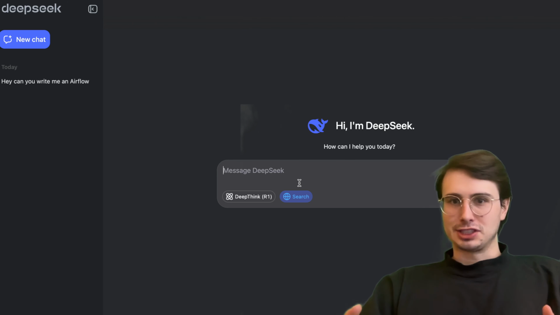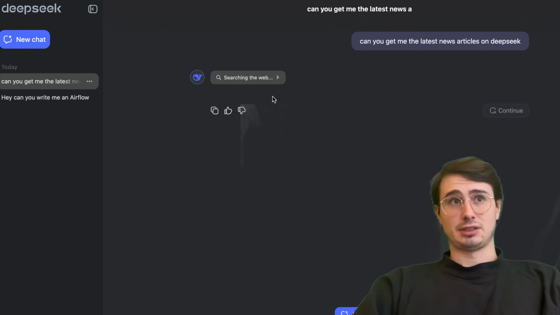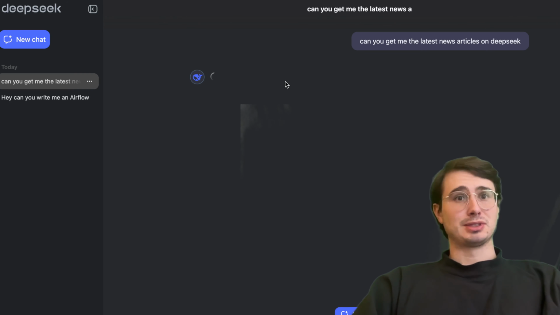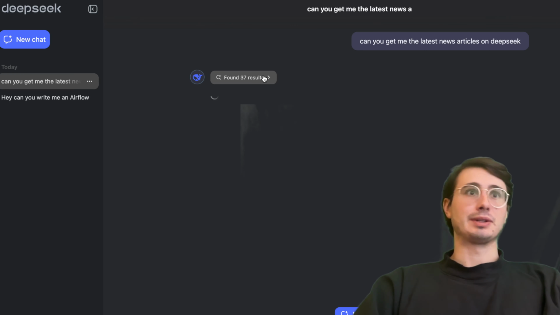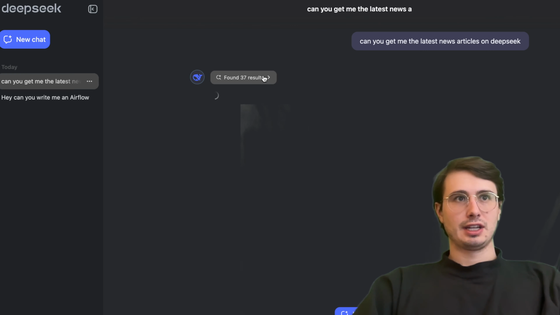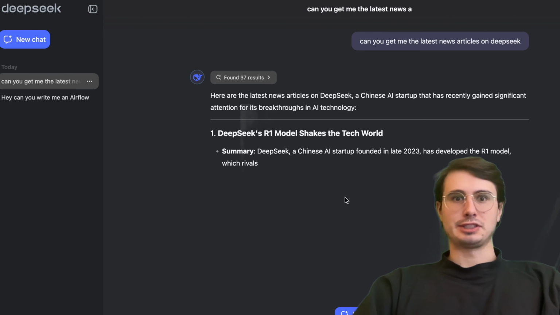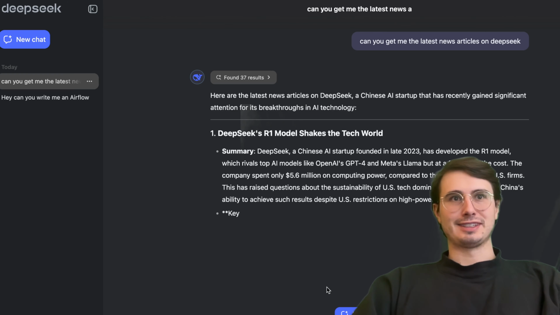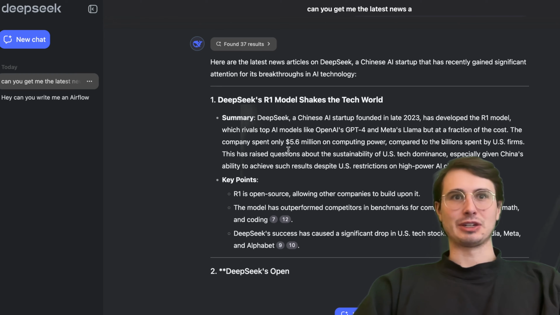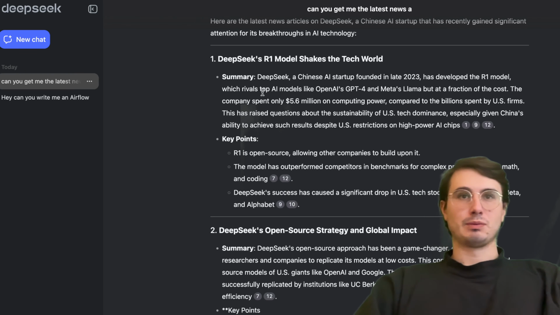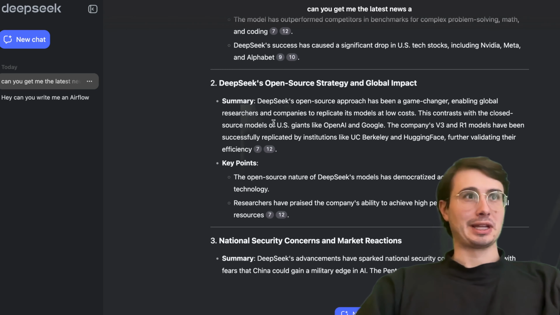But it is pretty cool that you can do things like, hey, I can search the web. Can you get me the latest news articles on DeepSeek? It has a web search functionality. Seems to be pretty useful, or I guess here we go, nothing actually. So it might actually have some bugs. So here we go, 37 results. So it performs similar to how ChatGPT would now. And you can see a quick little update on exactly why people might be upset about it. You also see a little bit about the strategy.